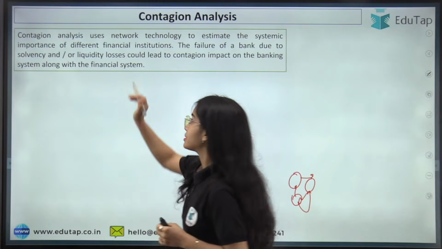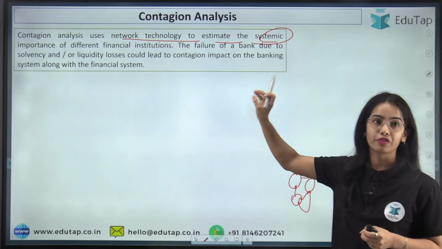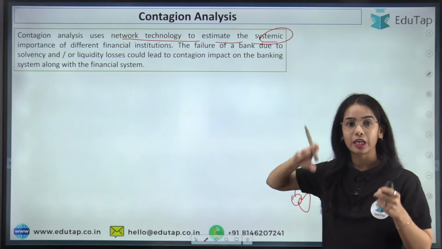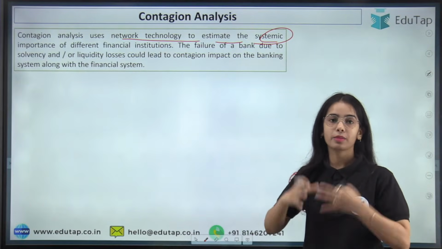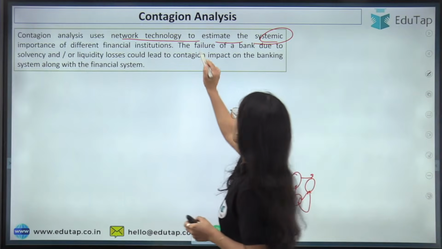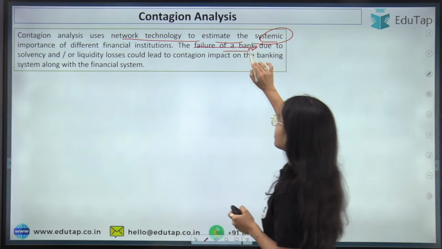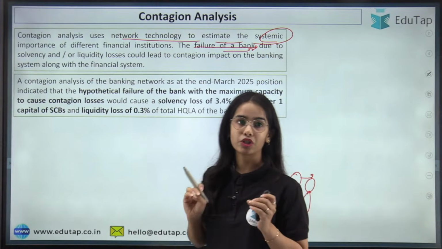So contagion analysis uses network technology to estimate the systemic importance of different financial institutions and the failure of a financial institution, how it will impact the banks or the banking system altogether and the financial system altogether. So the failure of a bank or the failure of an NBFC, how it can affect the whole of the banking system, that is understood under the contagion analysis.